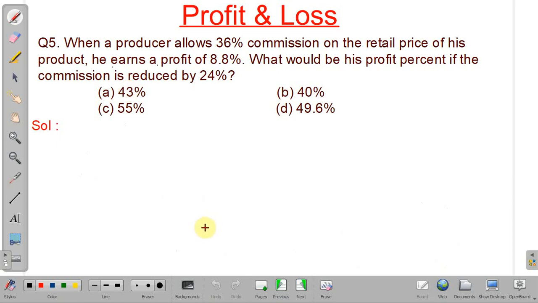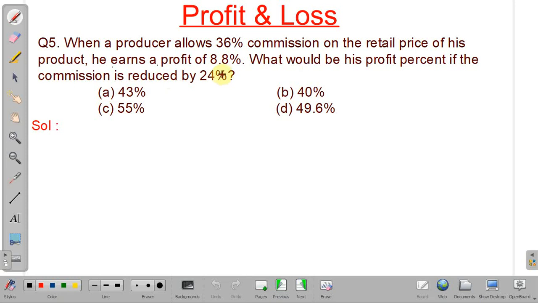See, in this problem it is given a producer is allowing 36% commission on the retail price. The commission is given based on the retail price, and the producer is able to get a profit of 8.8%. In the second case, the producer is reducing the commission by 24%.